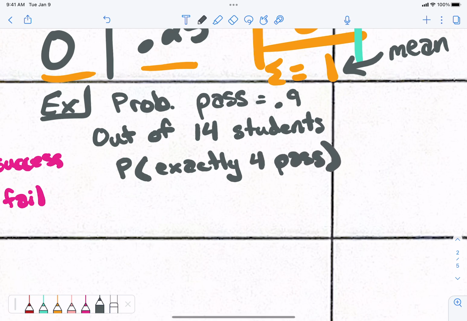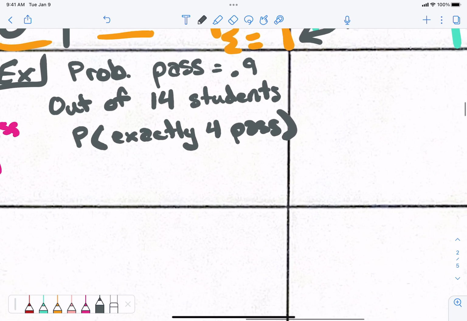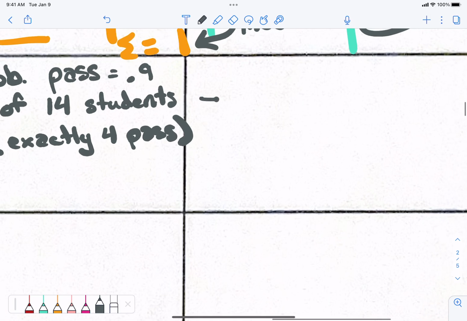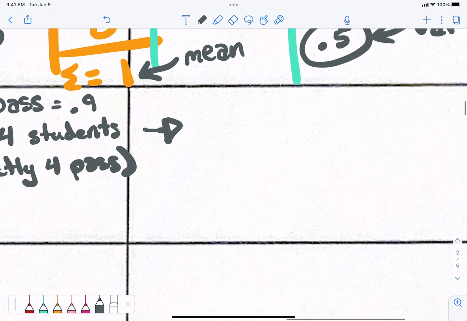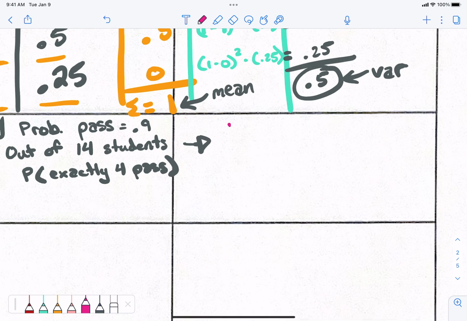Now let's just think about this. If 90% of the students are passing out of 14 students, what's the chance that only 4 of them actually pass? Really low. You're going to have more, maybe 11, 12, or even 13, because 90% of 14 is probably 13 point something. So the probability of exactly 4 passing is going to be low. Let's calculate this and label N, P, Q, and R. What's N? 14. What's R? 4.